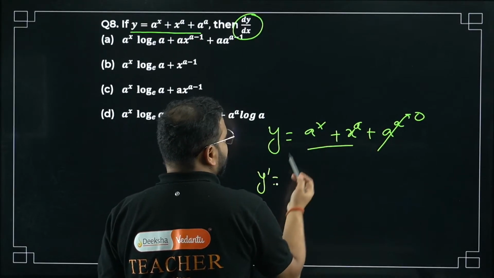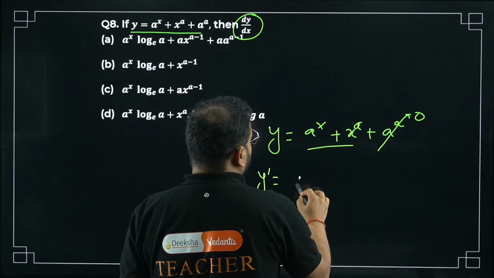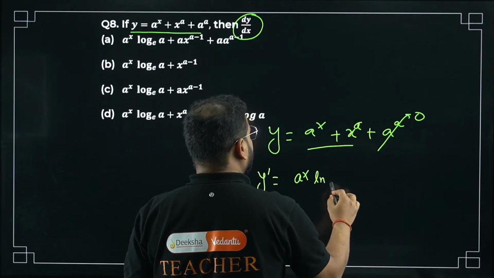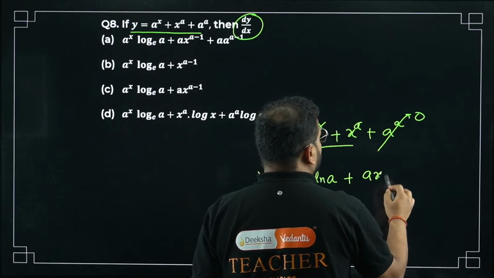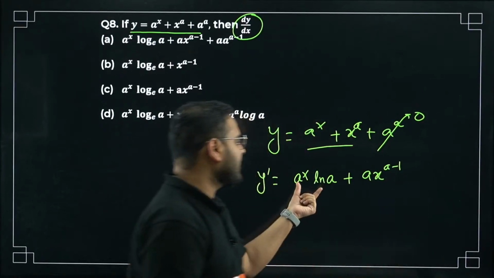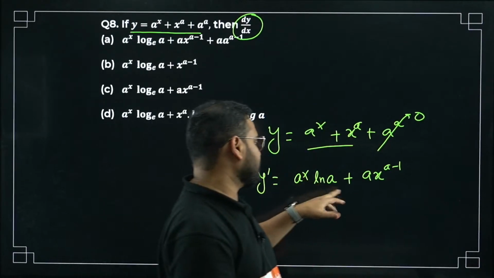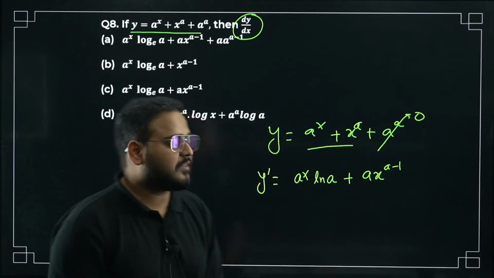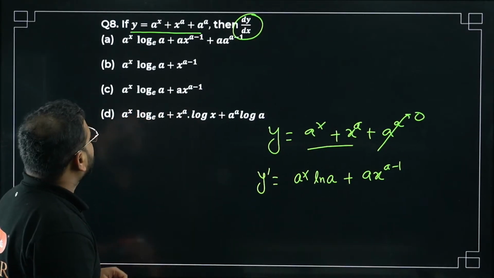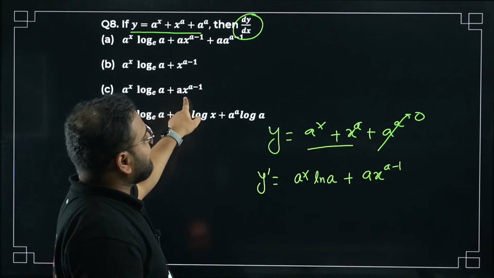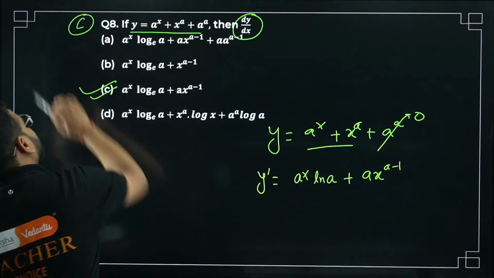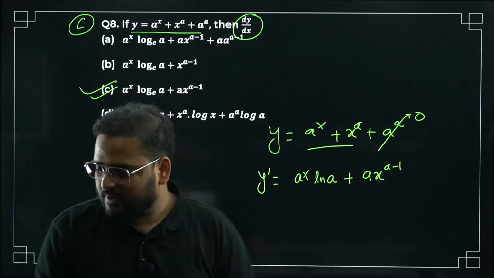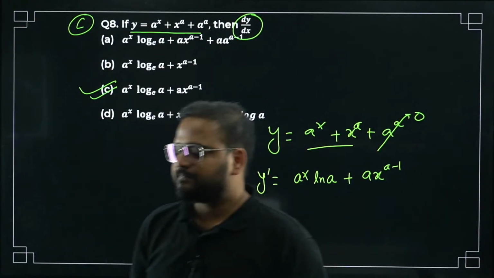So y dash will be equal to, check this out, a power x ln a, plus a times x power a minus 1. For this, I'll have exponential function differentiation. For this, I'll have polynomial function differentiation. Okay, this is my answer. A power x ln a plus a times x power a minus 1. Option number C is correct.